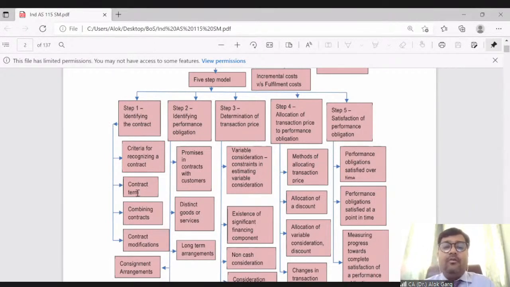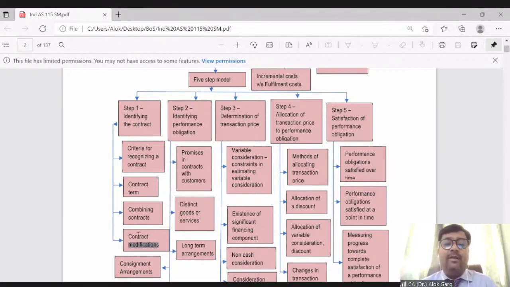Combining contracts: when two contracts are considered as one contract. For example, a teacher who is teaching financial reporting as well as audit: when can you say that the contracts for these two subjects have to be considered as one contract? We'll also discuss contract modifications.